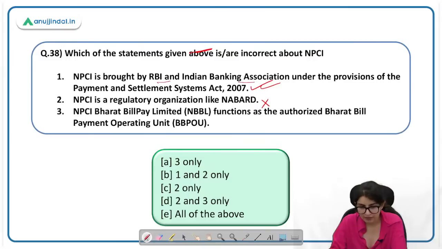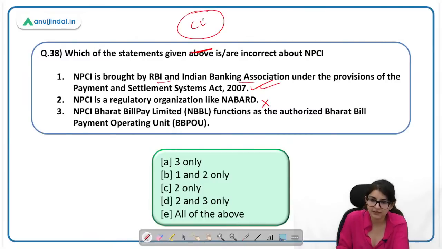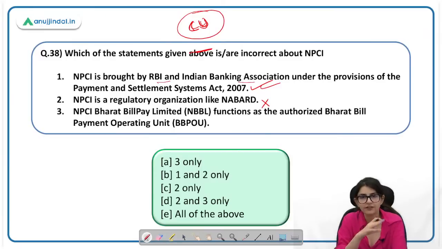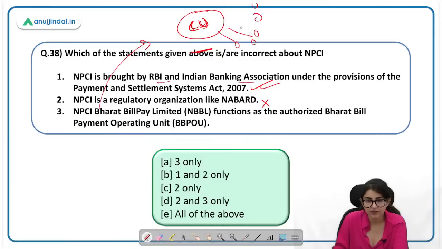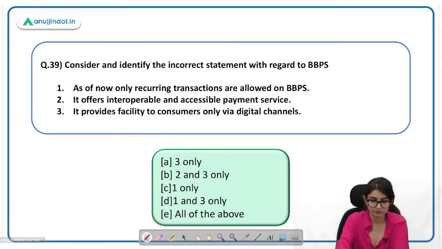NPCI Bharat Bill Pay Limited, NBBL, functions as the authorized Bharat Bill Pay operating unit. No. So there is a central unit. मैंने अभी recently भी annual report पढ़ाते हुए ये पढ़ाया था. There is a central unit and there are operating units. The central unit is NBBL and there are operating units. The function of the central unit is onboarding these operating units, right? So statement 3 will also be incorrect. First is correct and you have to find out the incorrect statement, कौन सी है. Second and third are incorrect here.